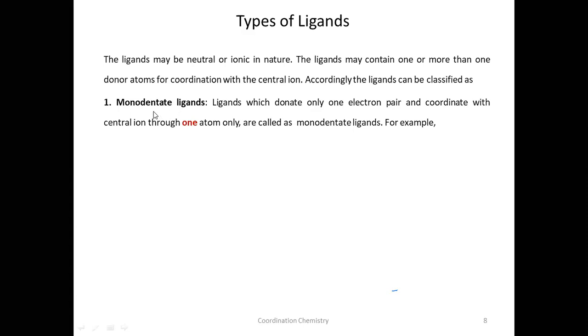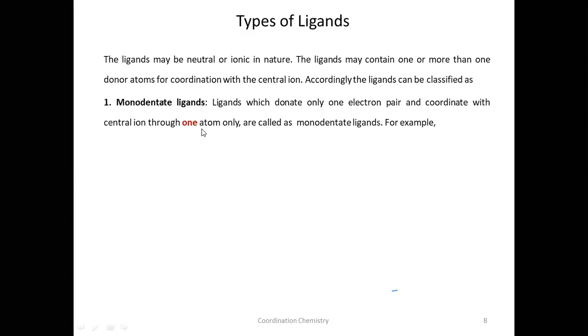The first class is monodentate ligands. Monodentate ligands have only one donor atom, or ligands which donate only one electron pair, or we can also put it as ligands which can form only one coordinate bond with the central metal atom.